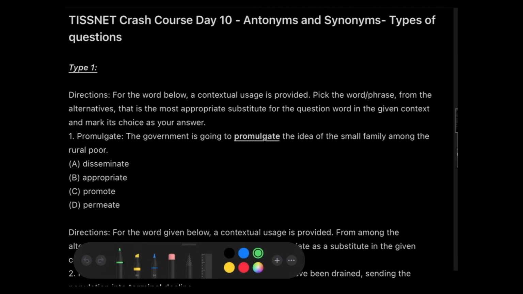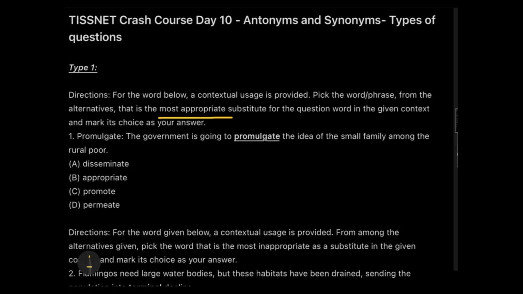So most appropriate, what you need to remember here is most appropriate. So most appropriate will be definitely the synonym of the word promulgate, which we are trying to find out. So let's read the sentence. The government is going to promulgate the idea of the small family among the rural poor.